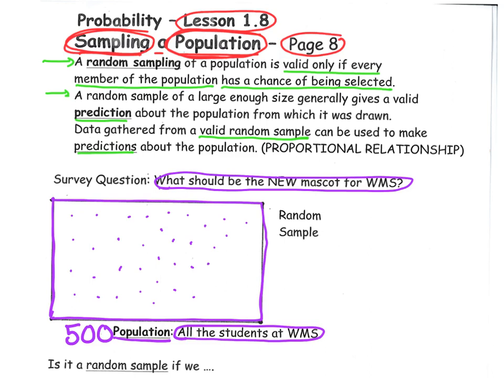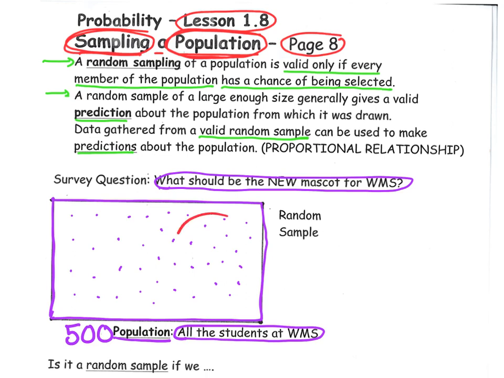So what I'd like to do is take a nice random sample of those 500 students. I have the ability to talk to about 50 of those students. But when I select those names, I have to make sure that every member of the population is represented.